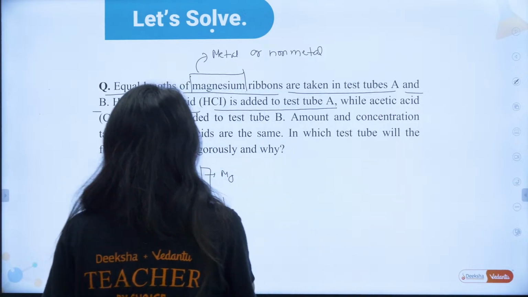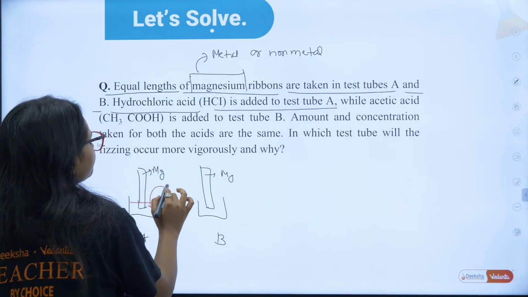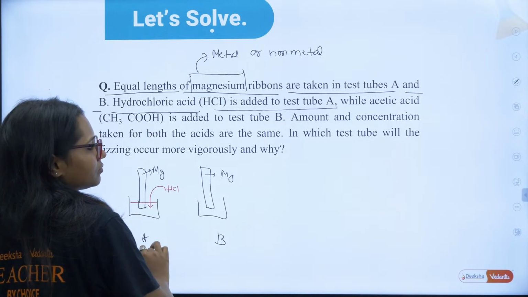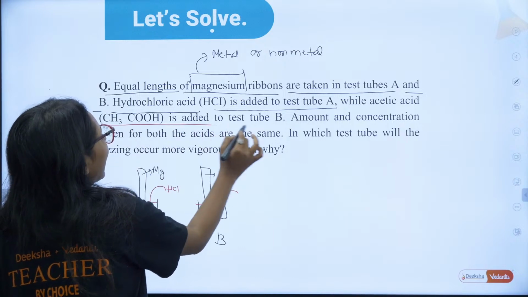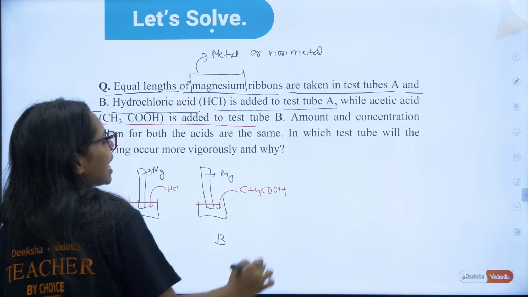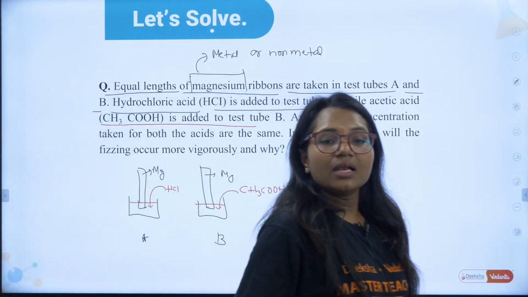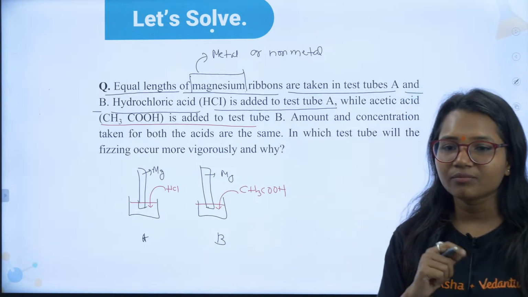So, in test tube A, we have added HCl. Okay. In test tube B, we have added acetic acid. First of all, you guys have to tell me, can you tell me HCl and acetic acid, which one is the stronger acid?